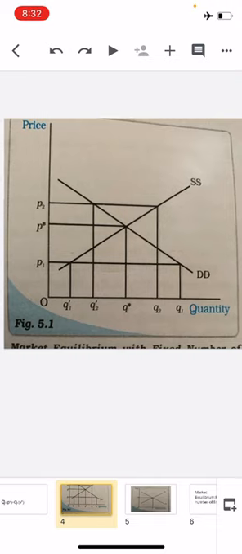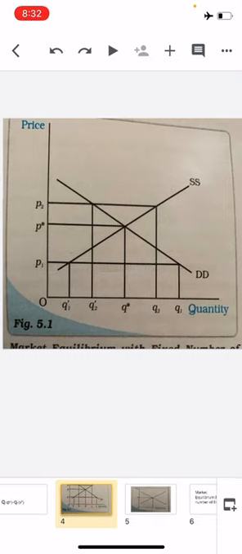So the supply decision of the firm matches with the demand decision of the consumer. Similarly, if the prevailing price is P2, can you all see P2? The market supply is Q2 here. When the prevailing price is P2, the market supply Q2 exceeds the market demand Q2 dash. So at that price there is excess supply. Because of excess supply, some firms will not be able to sell the quantity they want to sell, so they will lower the price.